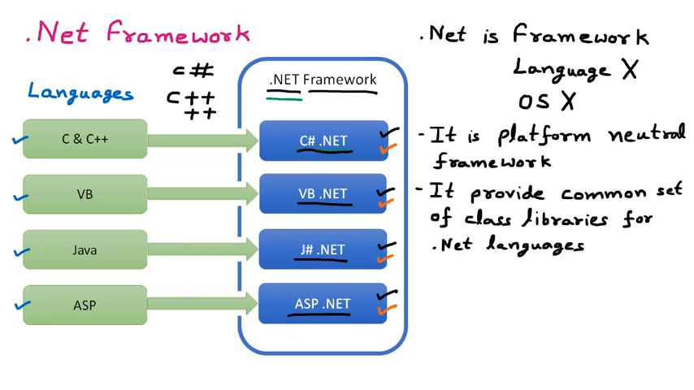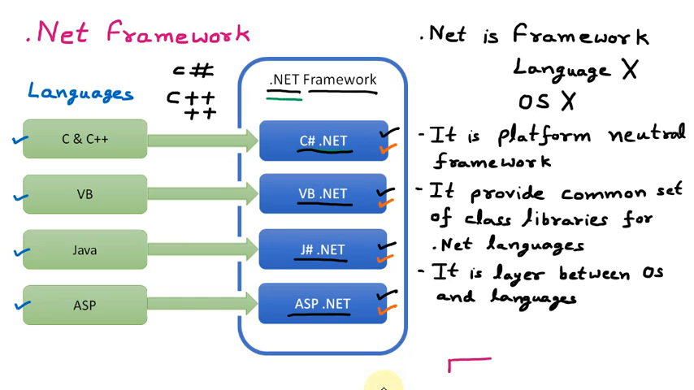The next thing about the .NET framework is that it is a layer between the operating system and the programming languages. Now to understand this, let us take an example. We know that we have the operating system. Whenever we install the OS, let's say the most popular OS we have is Windows, because most of the programmers prefer Windows.